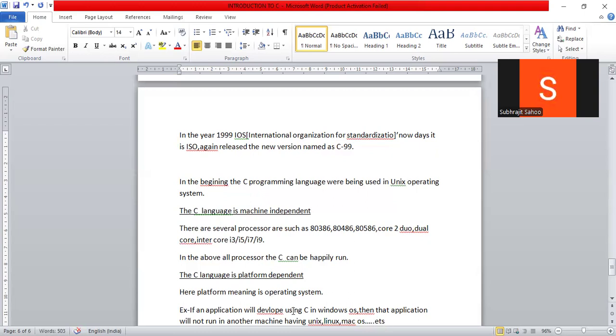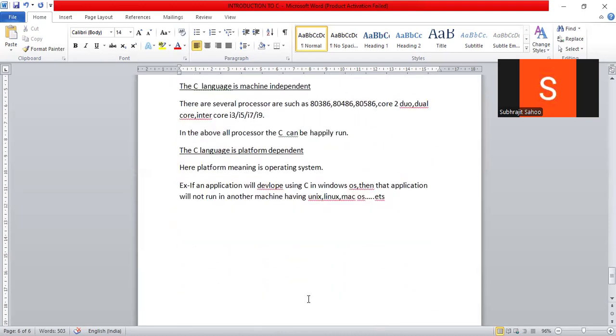So what is the point? Suppose you are developing an application on a computer in which the Windows operating system is there. Now, by pen drive, you take that application to another machine in which Unix, Linux or Mac OS is there. Then that application is not going to work on the second machine.